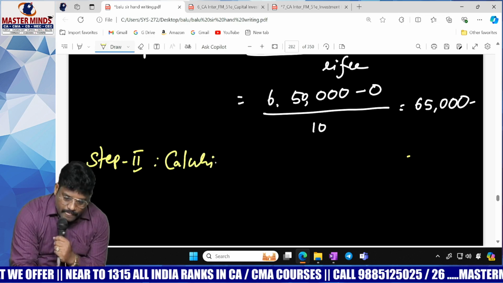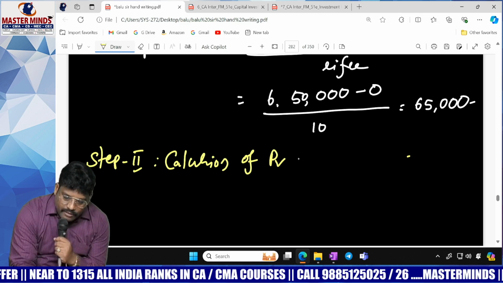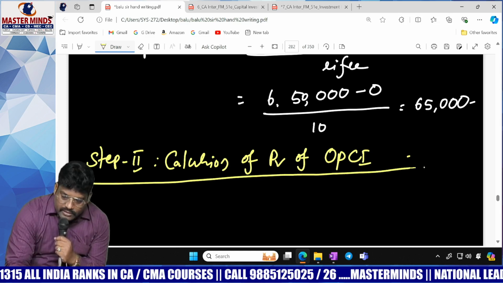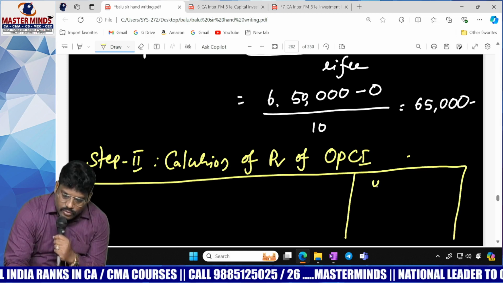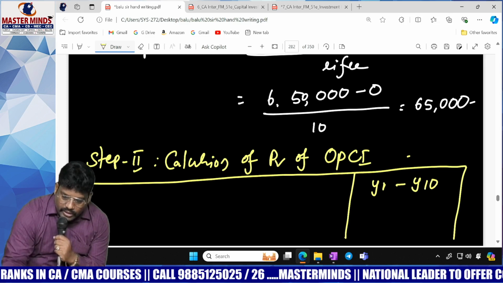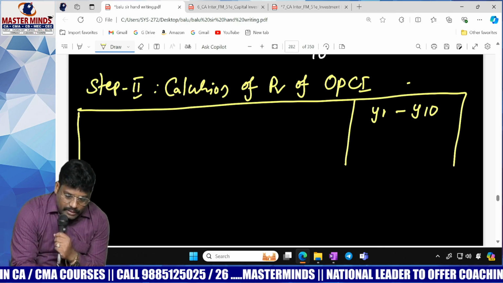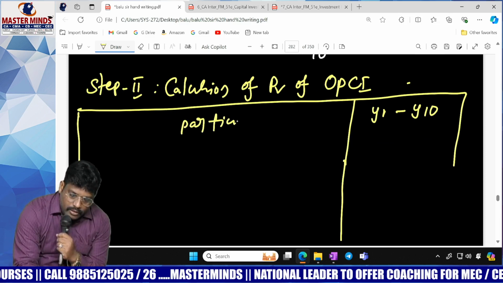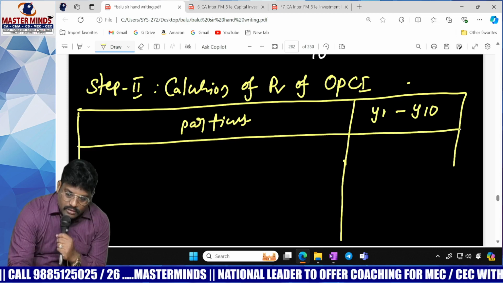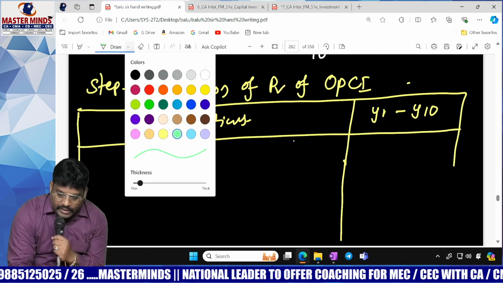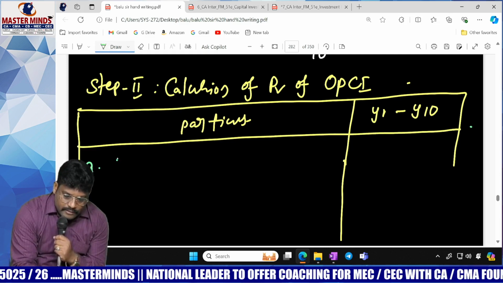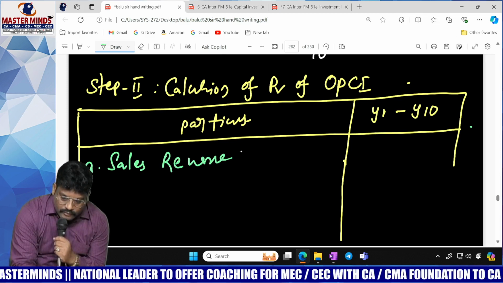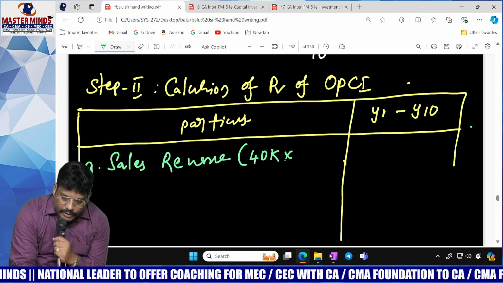Calculation of PV of operating cash inflow. How many years actually? 10 years. So year 1 to year 10 you take it, right? And you can take the particulars. Now you can take sales revenue, 40K into 15.